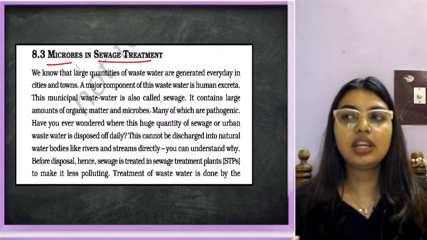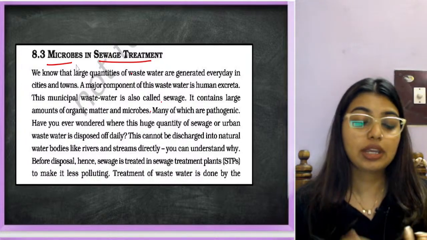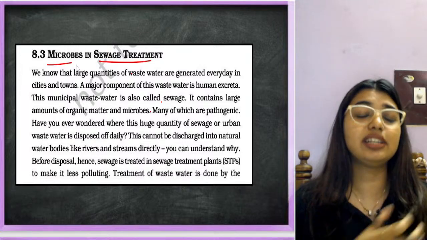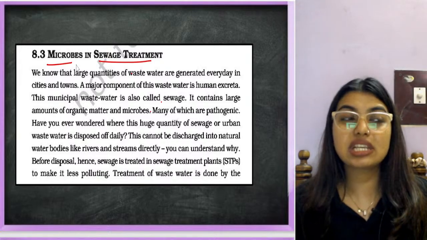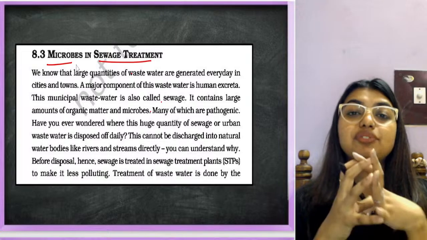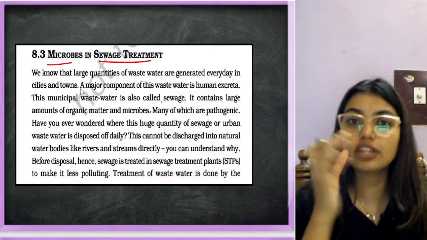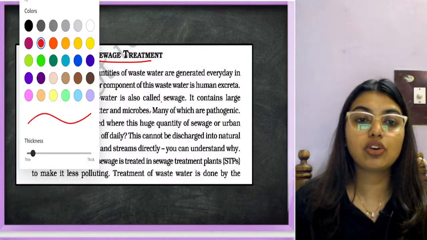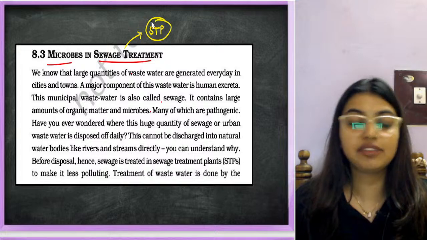Like when we litter, or especially in the village areas, they make the animals wash. They put animal excreta, wash clothes in the same place. Some people take bath in the same place. So it's like an entire place filled with microbes, right? So whenever we dispose any kind of sewage water into the rivers, we have to go through a purification technique called the sewage treatment plant, STP.